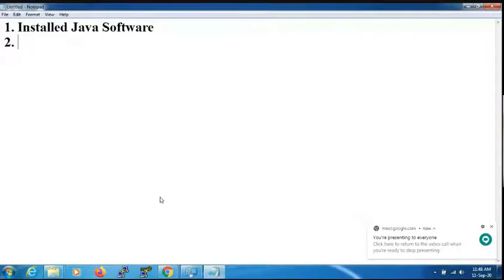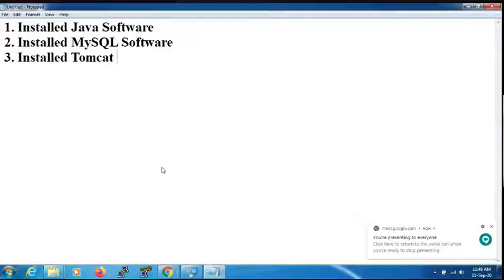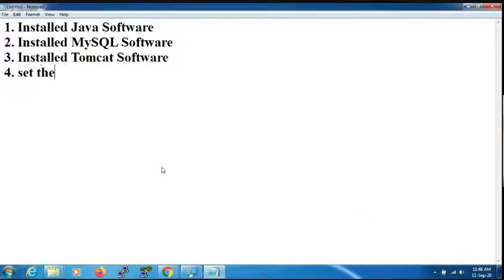Step by step, you note this. Second, installed MySQL software. Third step, installed Tomcat software. Fourth step, set the path for Java in environment variables.